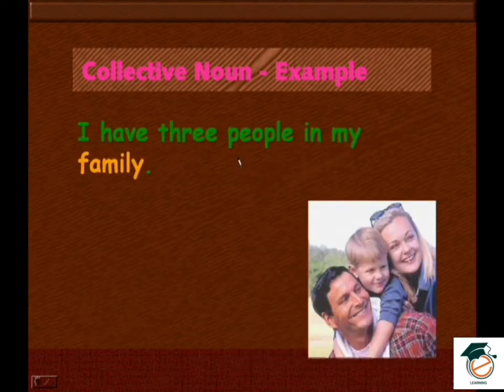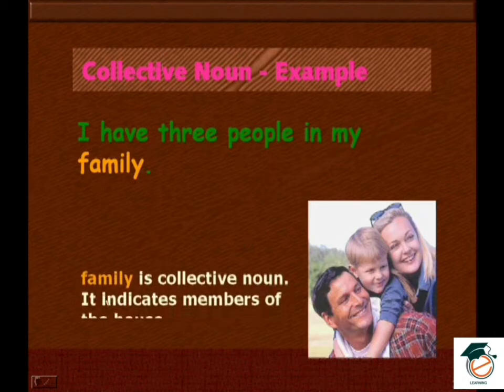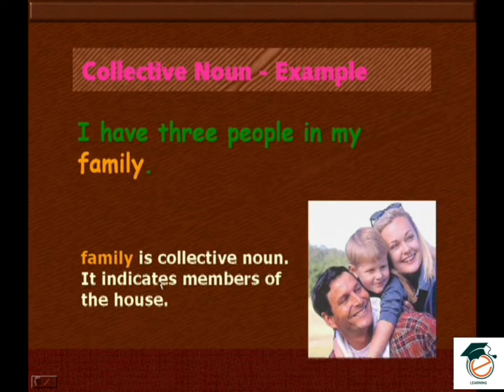I have 3 people in my family. When it's a family, it's a collective noun again. So the number of people in a house, in one team. So therefore here father, mother, son. So put together is a family. So then we can call them by a name, a family. Family is a collective noun. It indicates members of the house.